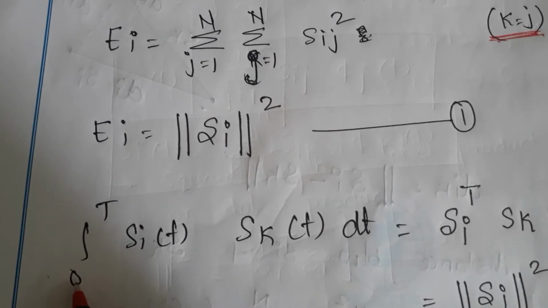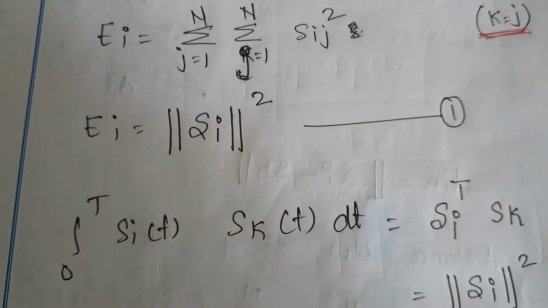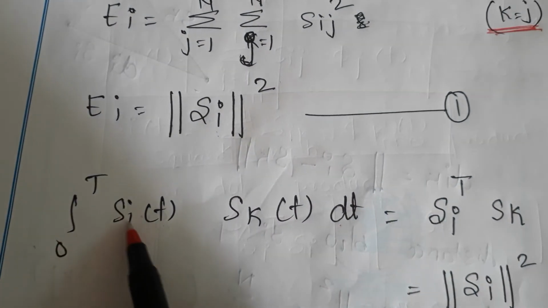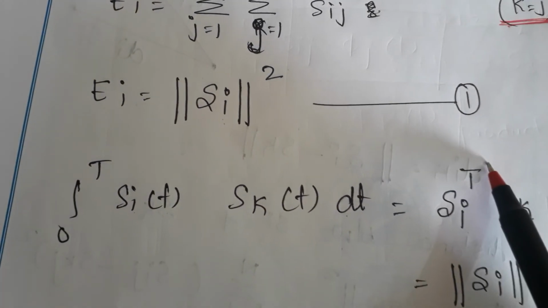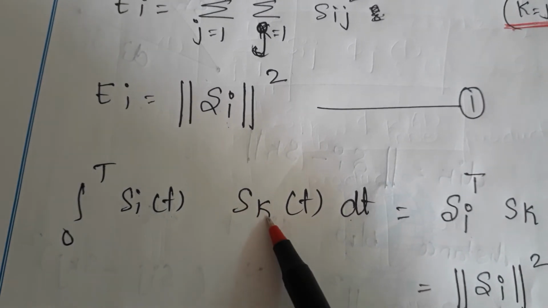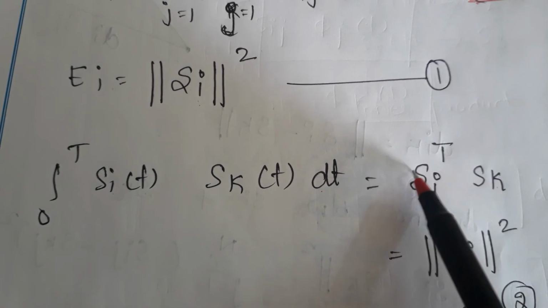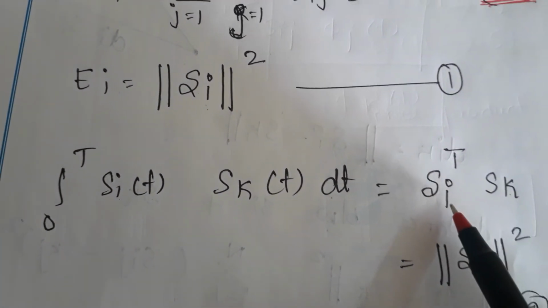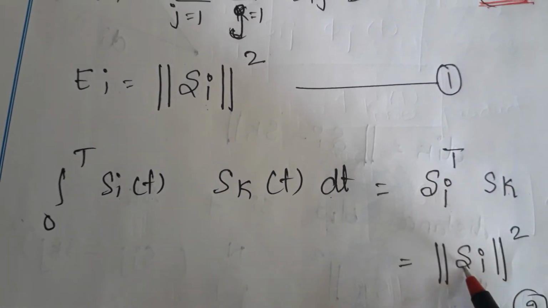Now this can also be written as the integral from 0 to t of Si of t followed by Sk of t dt. The first term is Si, so it is Si transpose, followed by the second term Sk. Because it is Si transpose into Sk, it is the inner product, the product of Si into Sk. When you multiply two signals, you get energy.